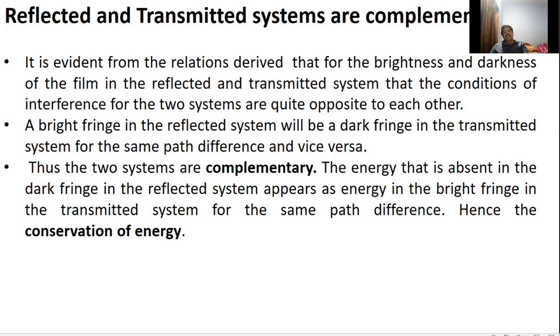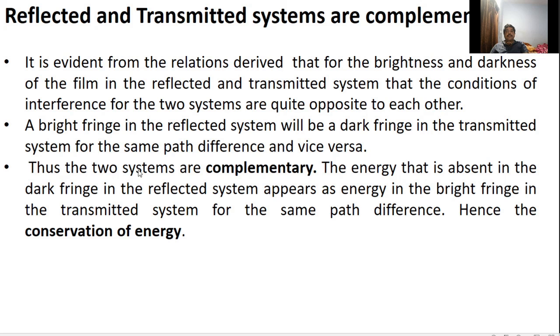That's why the conditions are complementary, quite opposite to each other. That means the bright fringes in the reflected system will be dark fringes in the transmitted system for the same path difference and vice versa. Thus, the two systems are complementary.